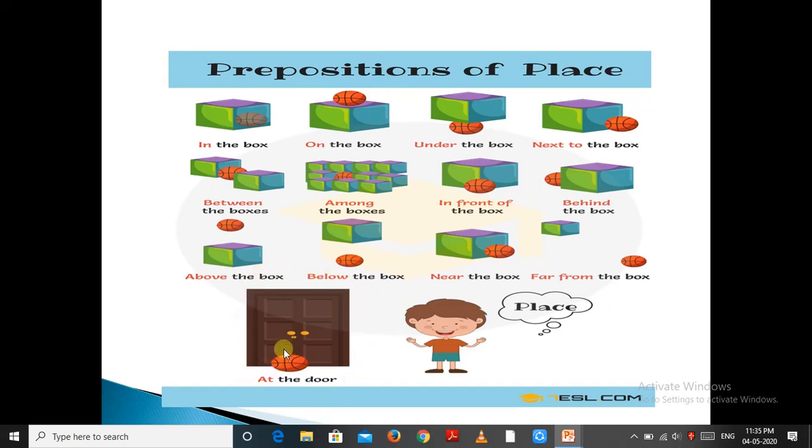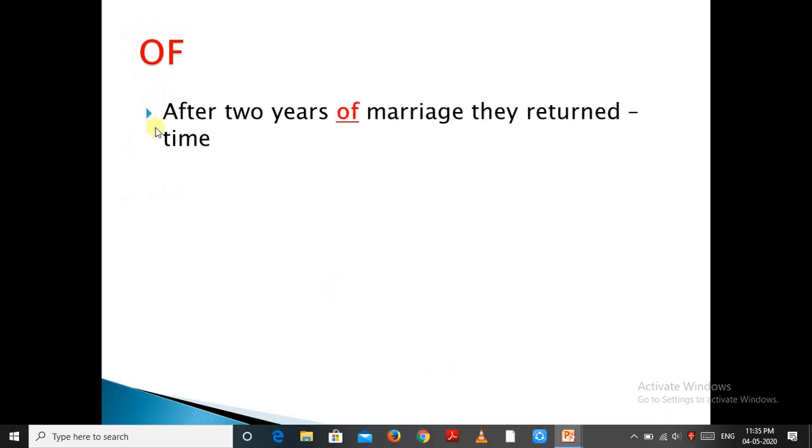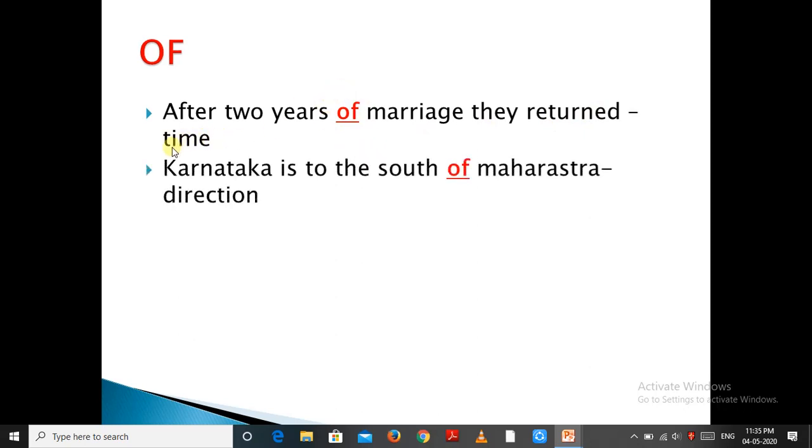We can see few more examples. Use of off. Off is used here as a time indicator. After 2 years of marriage, they returned. Here off indicates time. Off indicates direction. Karnataka is to the south of Maharashtra. Where is Maharashtra? It is to the south of Karnataka. Here off indicates origin.